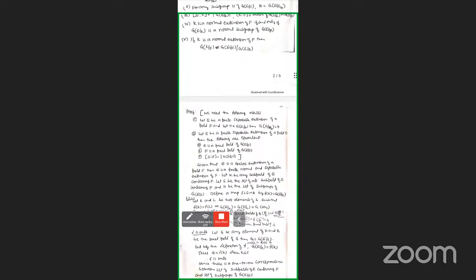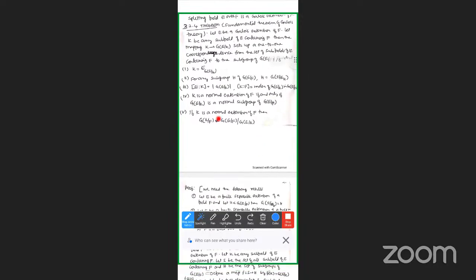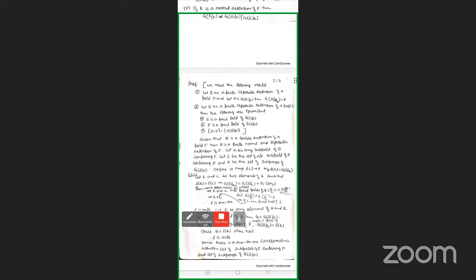The last one. If K is a normal extension of F, then G(E/K) is a normal subgroup of G(E/F), and G(K/F) is isomorphic to G(E/F) divided by G(E/K). Suppose K is a normal extension of F. Then by the above result, σ of K is equal to K for all σ belonging to G(E/F).